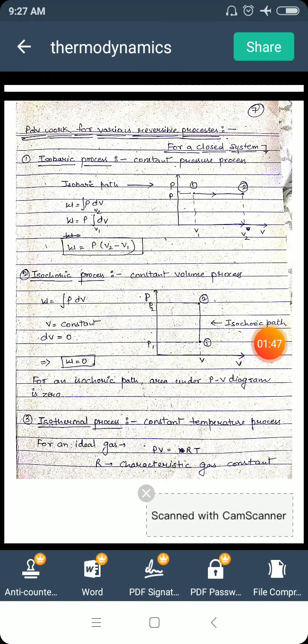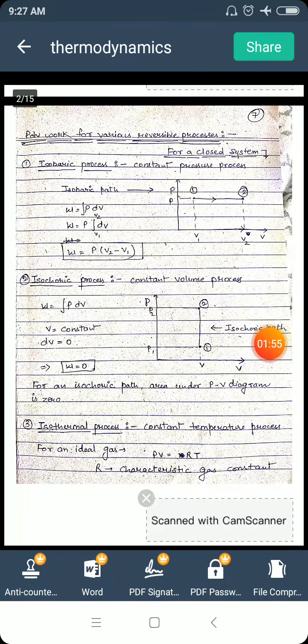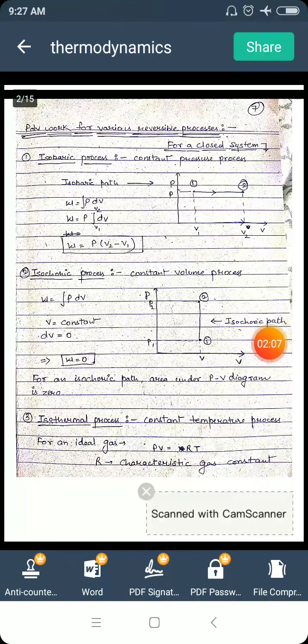Here volume changes from V1 to V2, so we can take the limits of integration from V1 to V2. On further solving this integration, we obtain the work, which is equal to P(V2 minus V1). So this is the formula for work in isobaric process for a closed system.